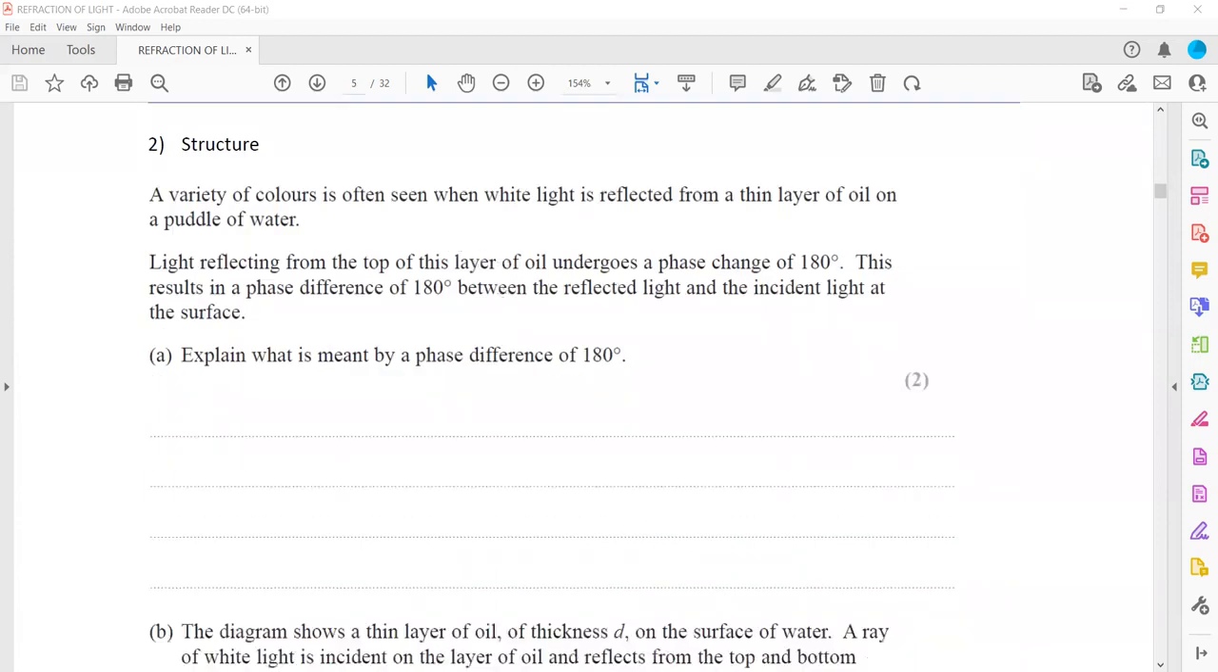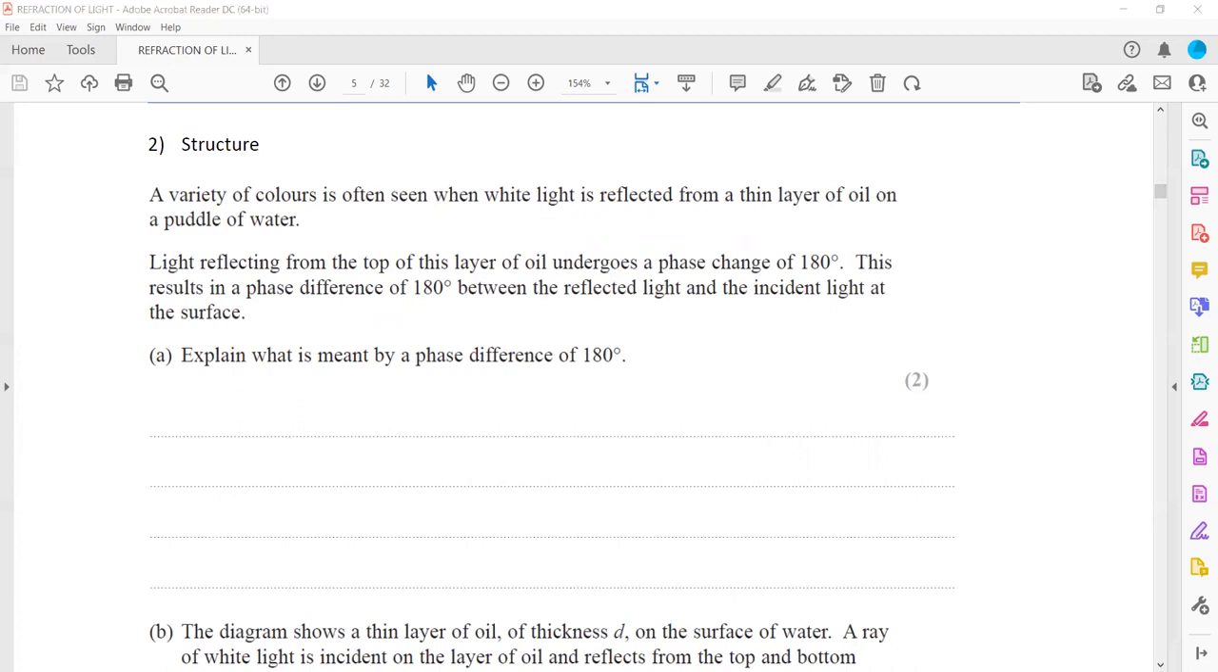In question 2, we have a variety of colors often seen when white light is reflected from a thin layer of oil on a puddle of water, and the light reflected from the top of this layer of oil undergoes a phase change of 180°. This results in a phase difference of 180° between the reflected light and the incident light. Explain what is meant by a phase difference of 180°.